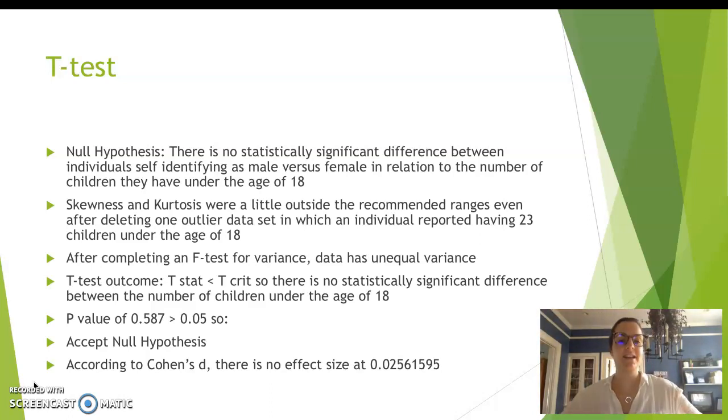As far as the effect size, according to Cohen's d, there was no effect size at 0.02561595.